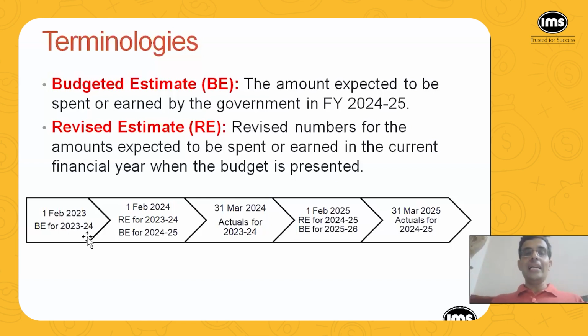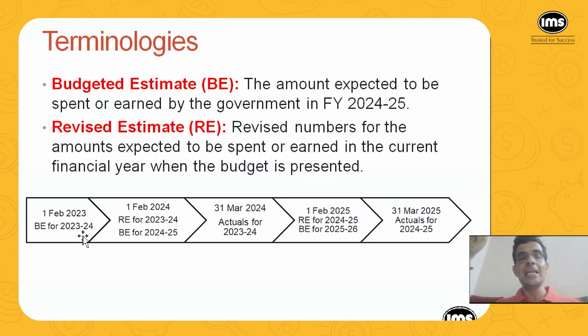Now, in the budget, you'll come across two important terminologies: budgeted estimates and revised estimates. The way it works is, say on 1st of February 2023, the budget for the year 2023-24 was presented. So the budgeted estimates for the year 23-24 were presented on that day.